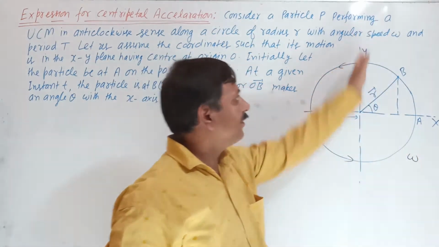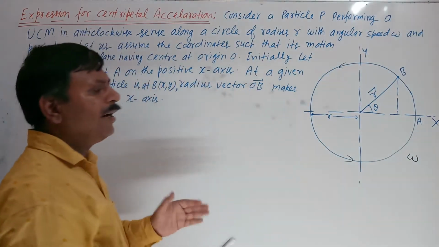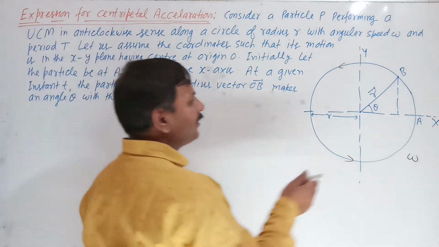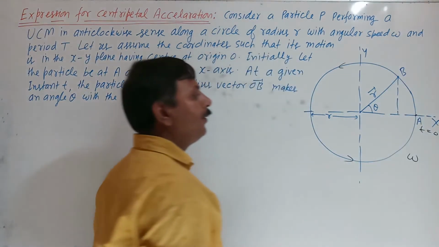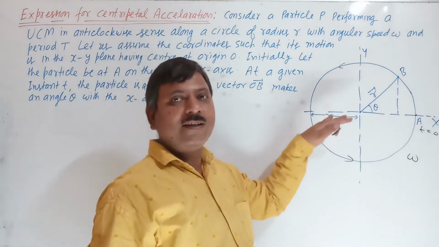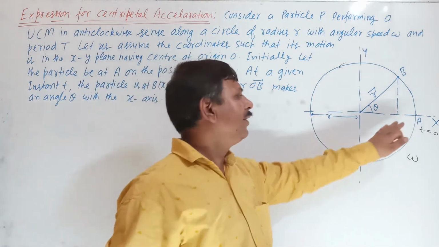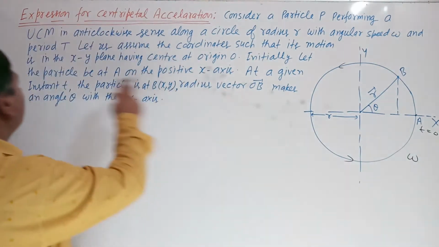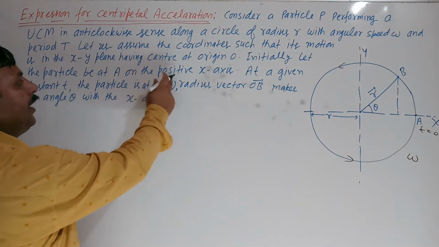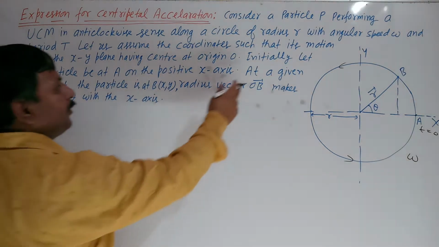This is the x-axis, this is the y-axis. Initially, at t equal to 0, for convenience let the particle be at point A on the positive x-axis.